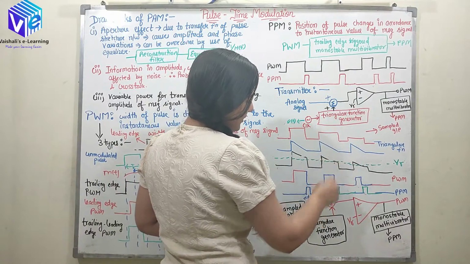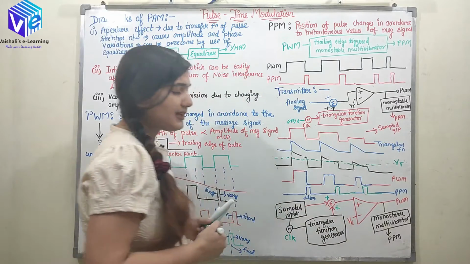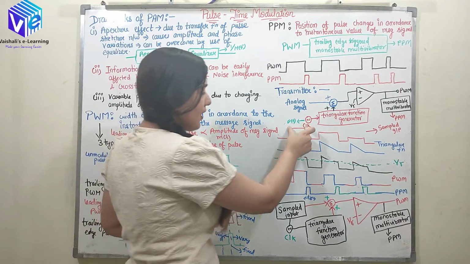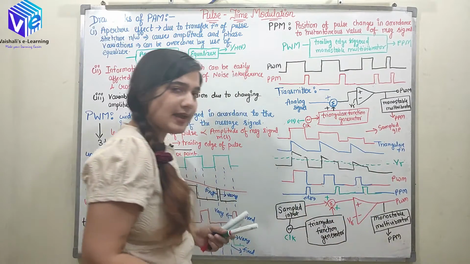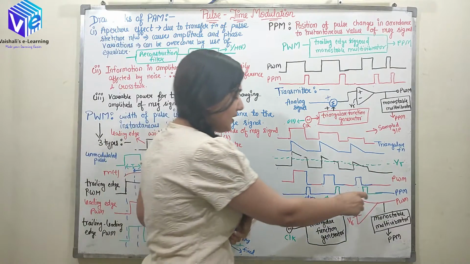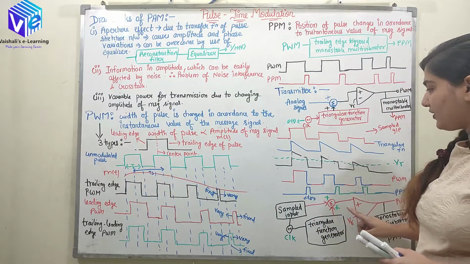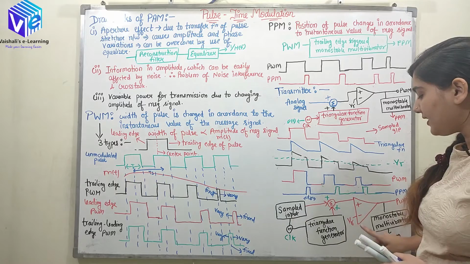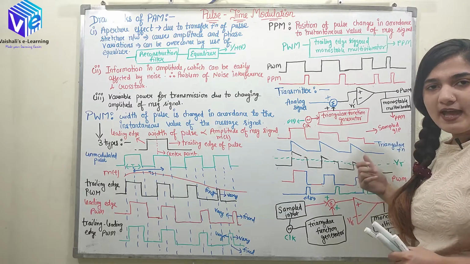Now this is the adder block. Here this and this signal are added, so I will be getting this signal, which is represented by the black signal. Now it is fed to the comparator. At the positive terminal of the comparator I have this black signal, and at the negative terminal we have this reference voltage, which is denoted by VR.